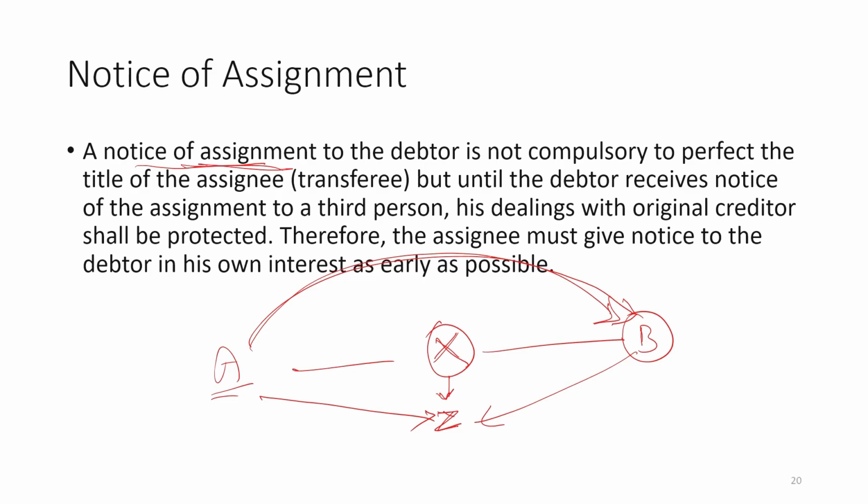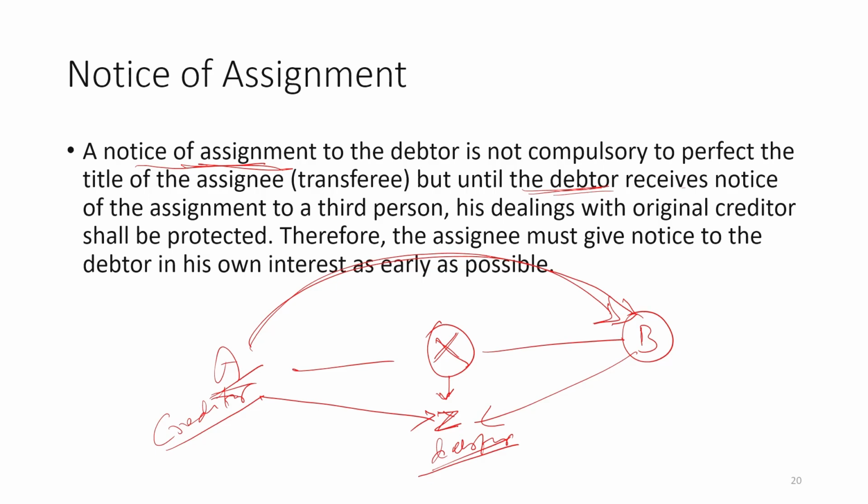But until the debtor receives notice, because A is the creditor and Z is the debtor, the creditor will have a claim against Z to return that money.